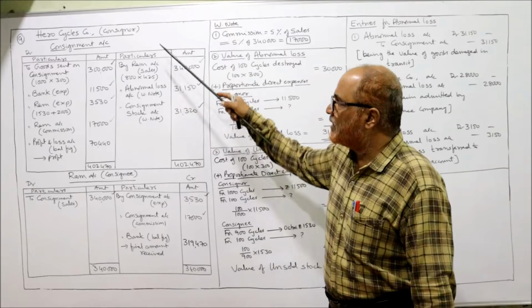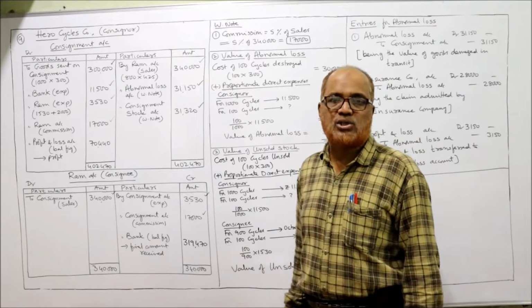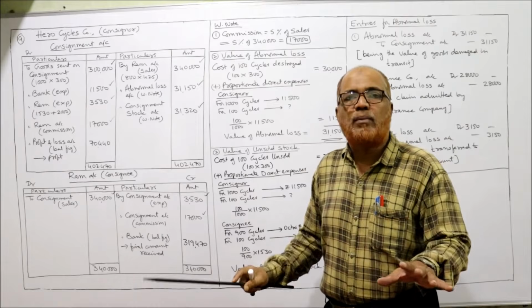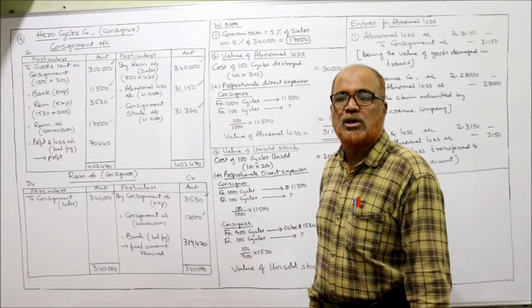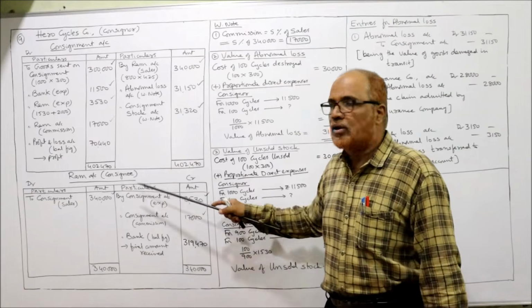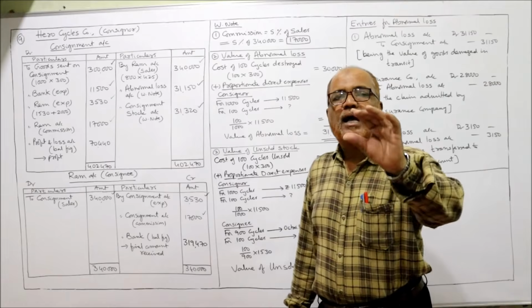I told you, if credit side is more, there is profit. If debit side is more, there is a loss. But so far in all the problems, we came across only profit. In the coming problems, we'll come across loss. So right now, credit side is more. So 70,440 profit. What is the entry?